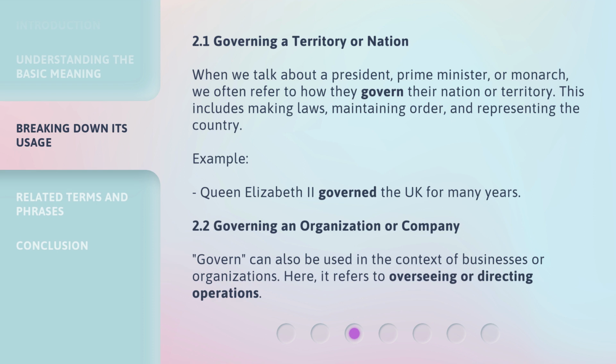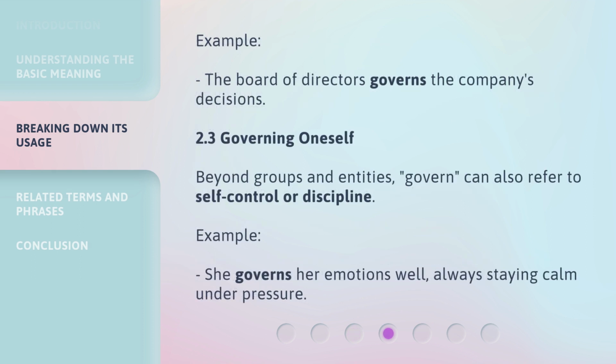2.2 Governing an organization or company. Govern can also be used in the context of businesses or organizations. Here, it refers to overseeing or directing operations. Example: the board of directors governs the company's decisions.